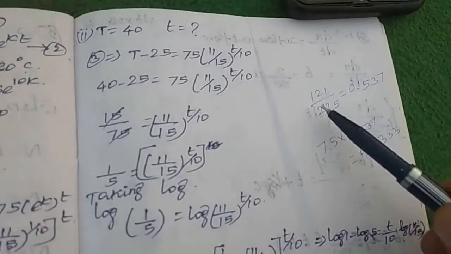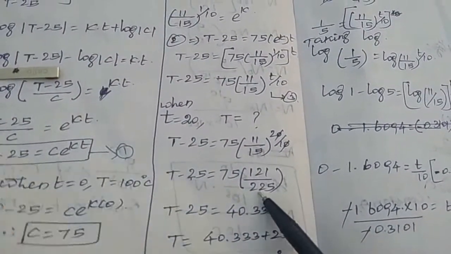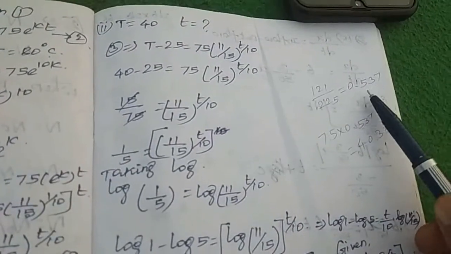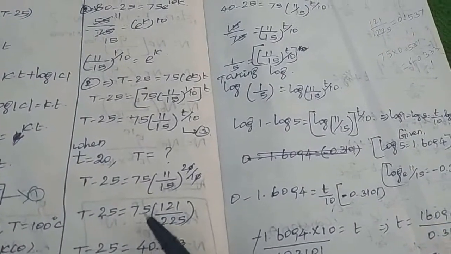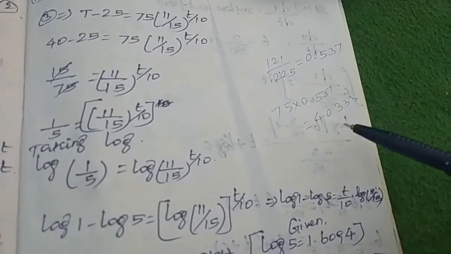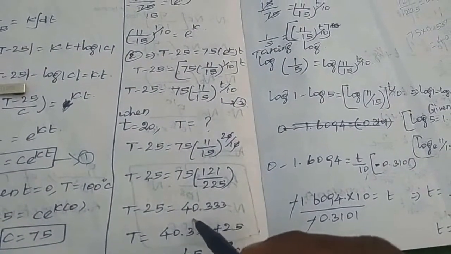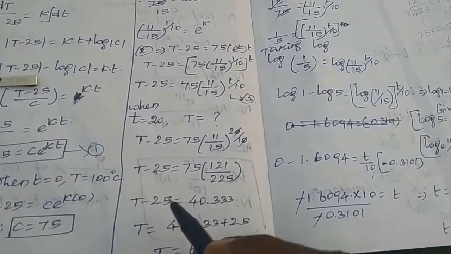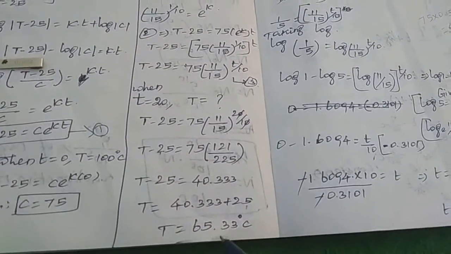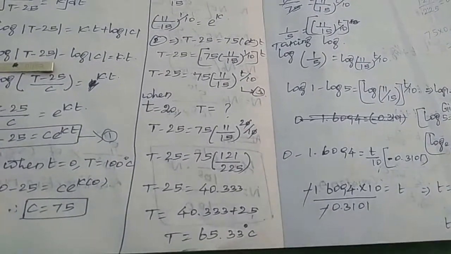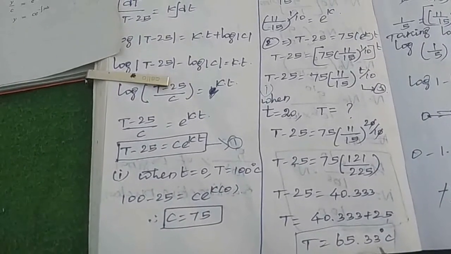Now 121 divided by 225 equal to 0.537. After 0.537 into 75, we get the solution 40.333. So T minus 25 equal to 40.333. Now the minus 25 on the other side becomes plus 25, so 40.333 plus 25 equal to 65.33 degrees Celsius. That is the temperature. First part over: the temperature value is 65.33 degrees Celsius.